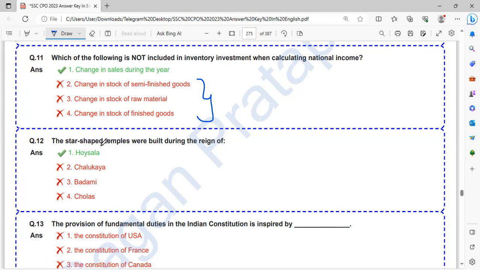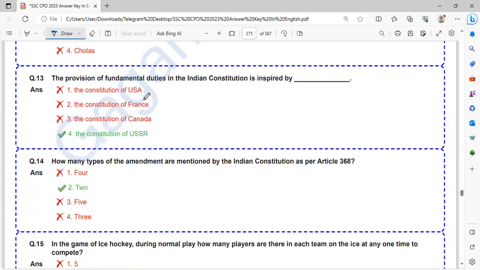Okay. The star-shaped temples were built during the reign of Hoysala. The provision of fundamental duties in the Indian Constitution is inspired by the Constitution of USSR. So fundamental duties are inspired from USSR.